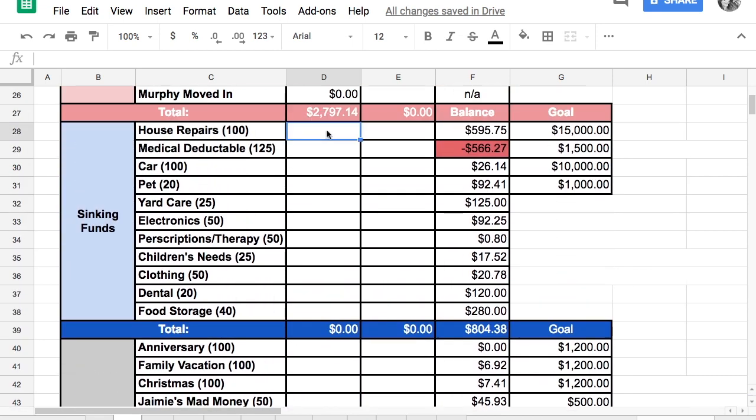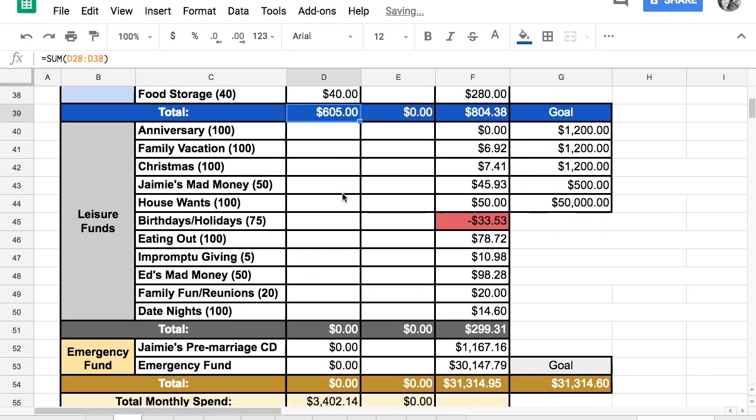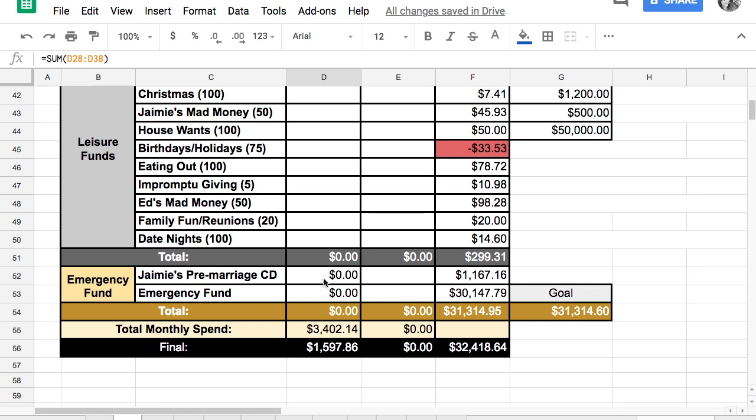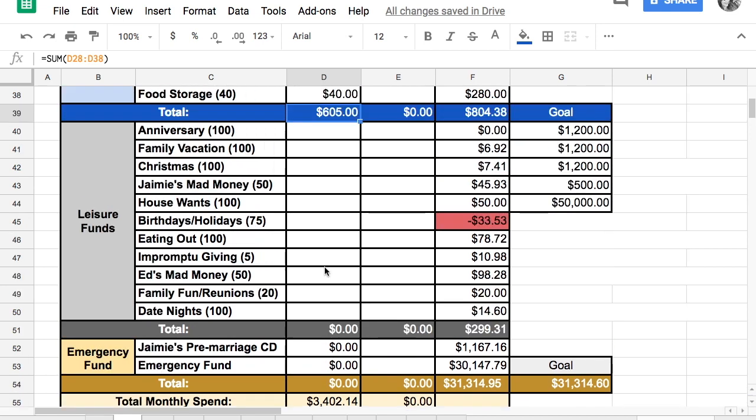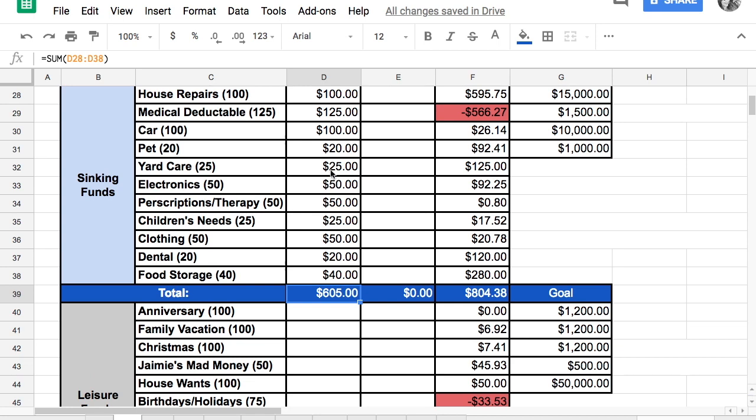Okay, house repairs, I'm just going to put the amount that we normally would like to put in each account, in the hopes that we can have $1,200 remaining, but we might not. We might be cutting it close because we are going on vacation, and we do have a bit of days off this month. So that gives me $1,597.86 once I fill in all of our regular sinking funds fully.